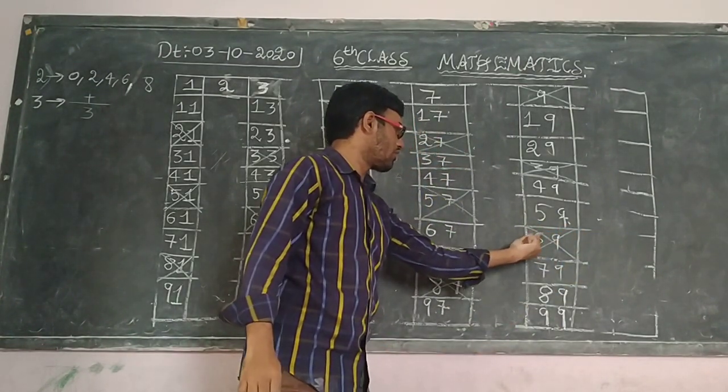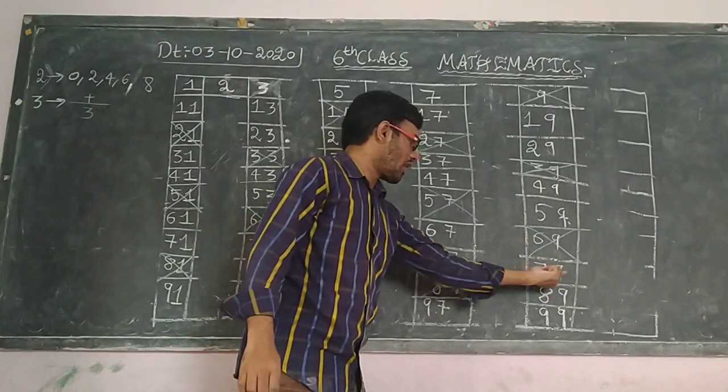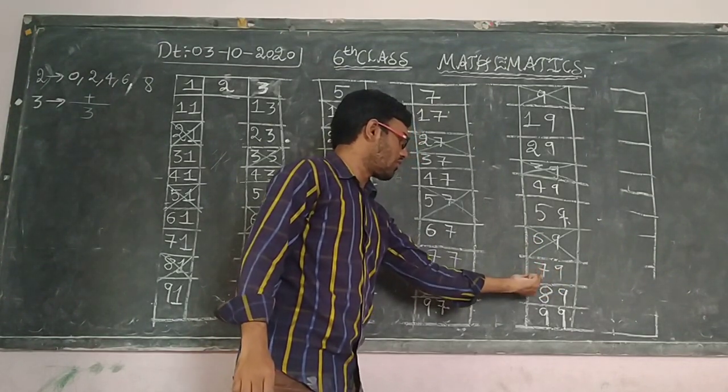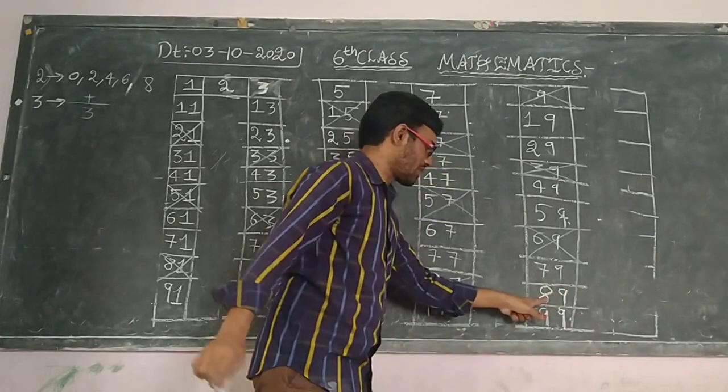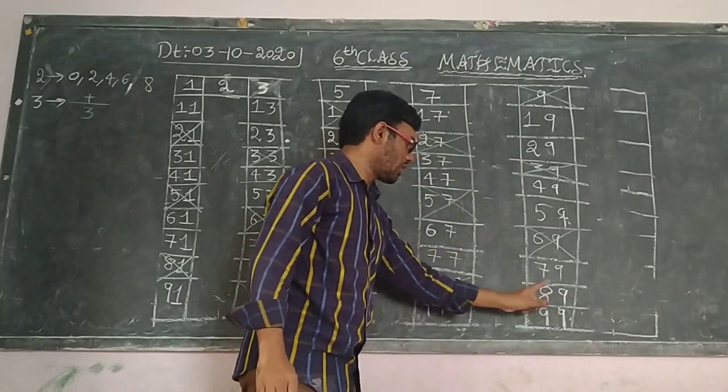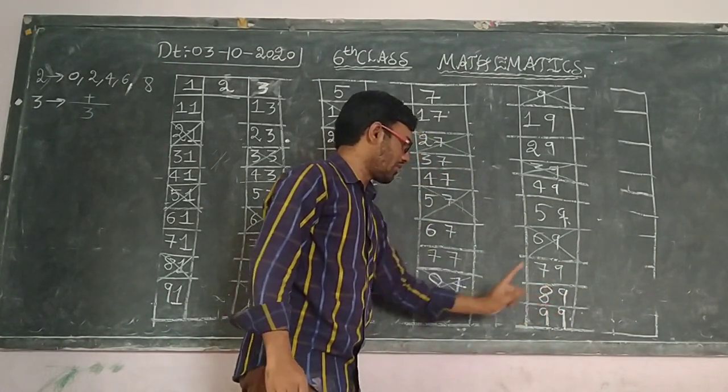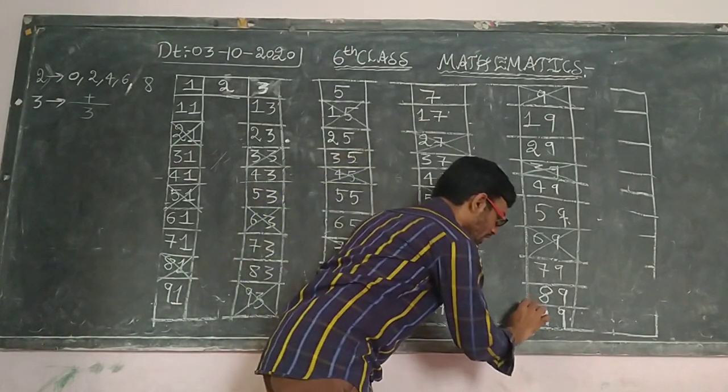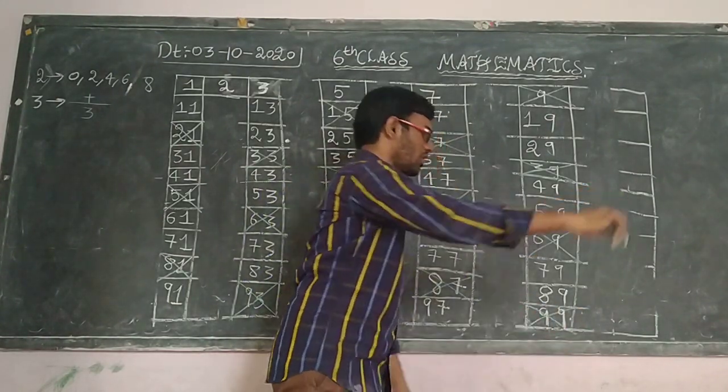Next, 9 plus 7 is 16, 9 plus 8 is 17, and 9 plus 9 is 18. This is also cut. This is also going in 3 times.